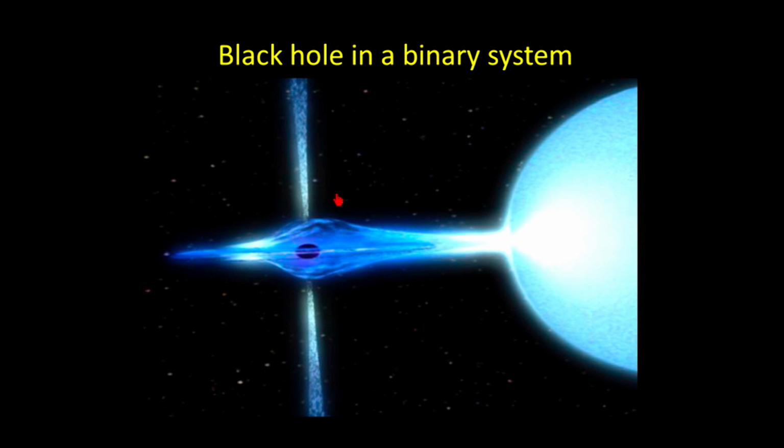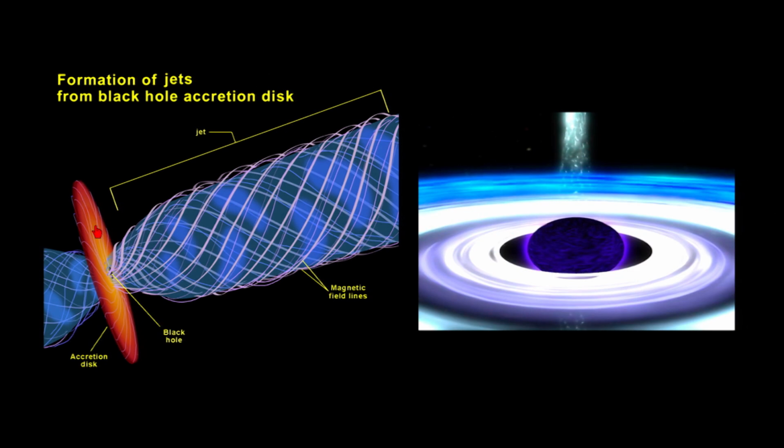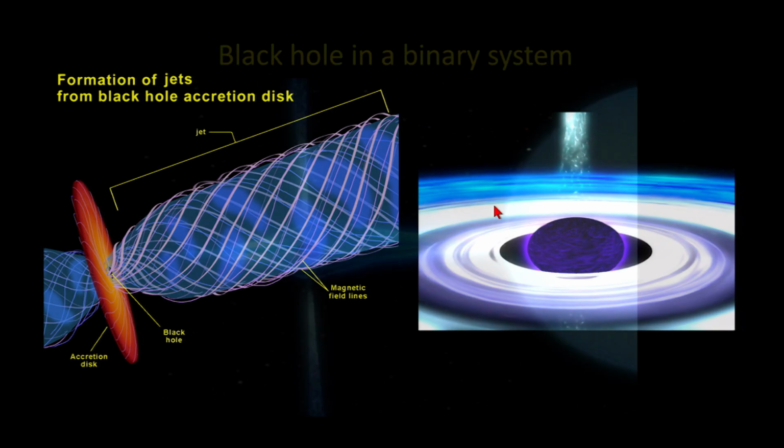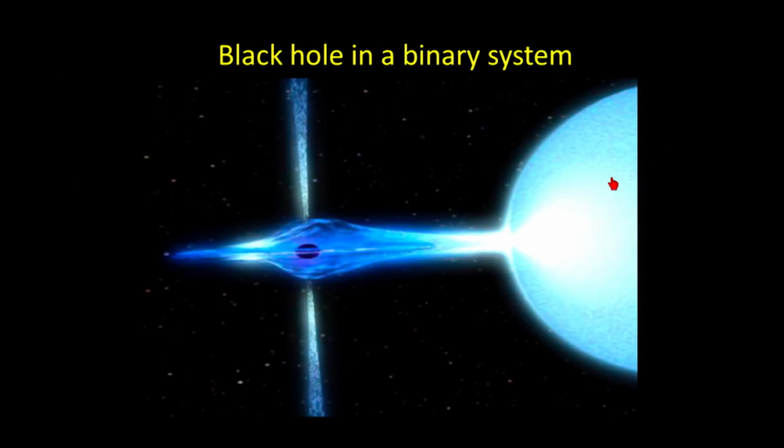So these were called X-ray binary systems, and what astronomers started to figure out is that what they were actually finding was a binary system where one of the stars became a black hole, and the other star is still a normal star that is still forced to orbit the black hole. Remember, the black hole still has mass and gravity. Now, what's the source of all this energy shooting above and below this black hole? Well, what we know is that the material from the black hole's companion star is being pulled off of it. So the companion star has some of its gas being pulled off of it due to the black hole's gravity.